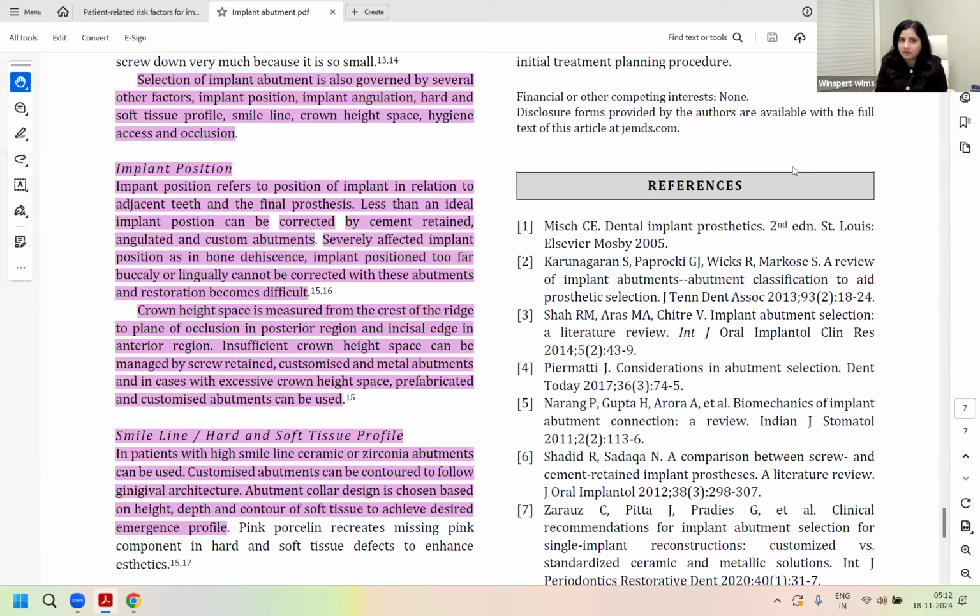If there is no cortex to engage the implant 360 degrees, you cannot just give an angled abutment, because you require bone to still be around your implant body entirely. Those cannot be corrected. In that case, grafts and other bone augmentation procedures may be required, right?